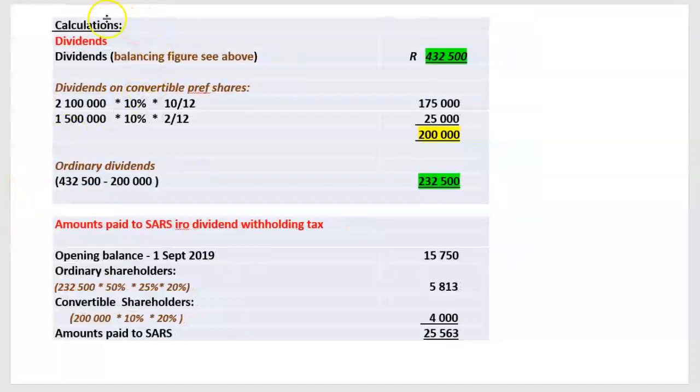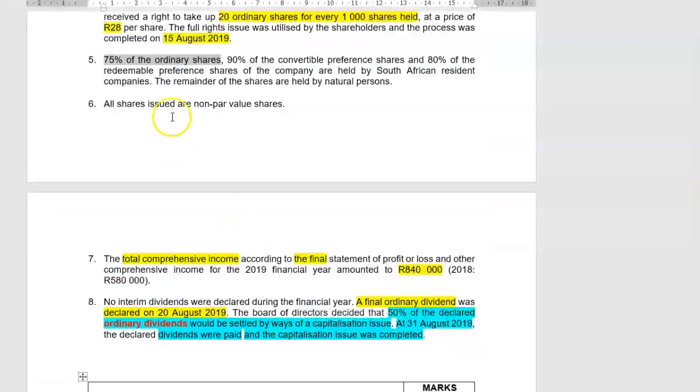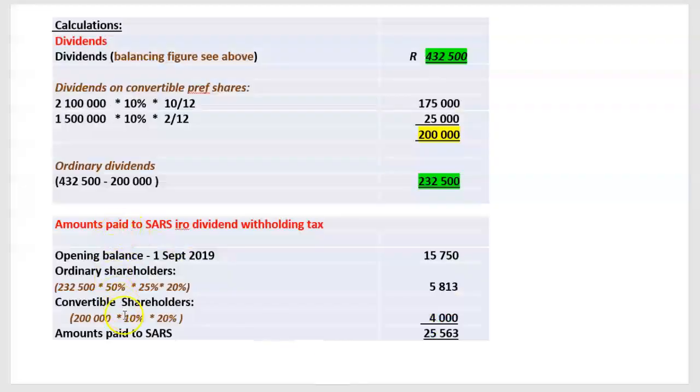Good. Then on the pref shares, there was a total of 200,000 Rand worth of dividend. They tell us that 90% of the convertible pref shares are held by South African resident companies. So therefore it means that only 10% of the dividend will be subject to dividend withholding tax. So 200,000 times 10% times 20%, that will then be the dividend withholding tax on the preference shares.